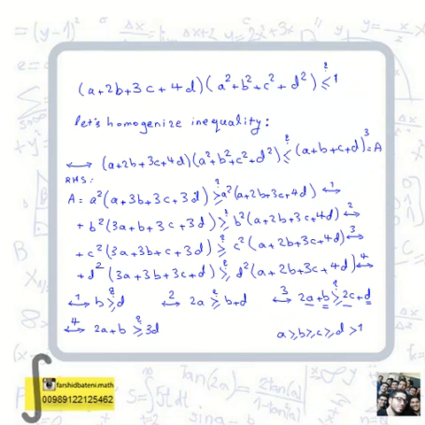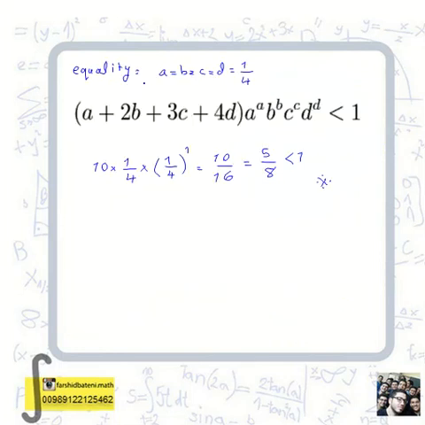So these four inequalities change to equalities, and we can conclude that b equals d from here, a equals b and d from here, and by canceling b and d, a equals c. So we can conclude all of the variables are equal, and by using the fact that the sum of the four variables is 1, we can conclude that all of them equal 1/4.